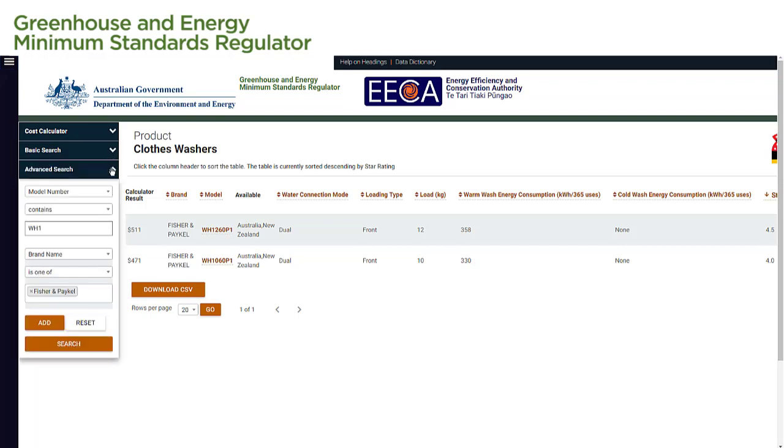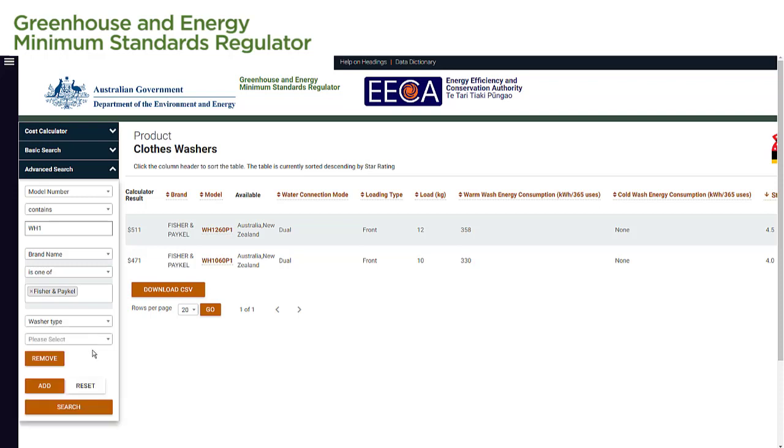The Advanced Search tab allows us to add more detailed parameters to our search, depending on the product type we have chosen. We select Add to add a new parameter and then select the relevant option from the drop-down menu provided and provide the details requested.